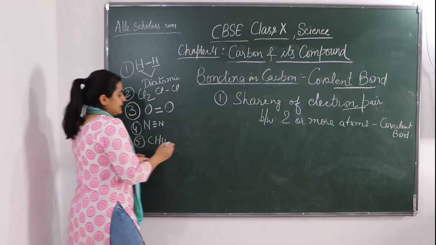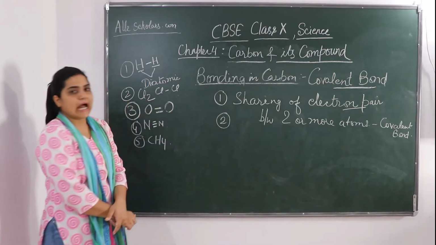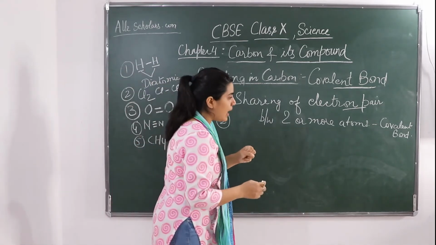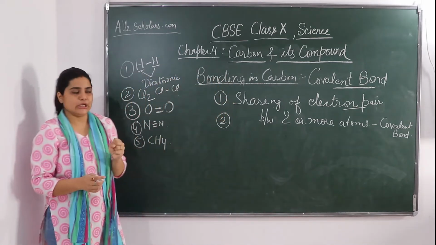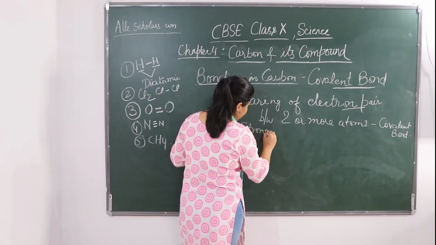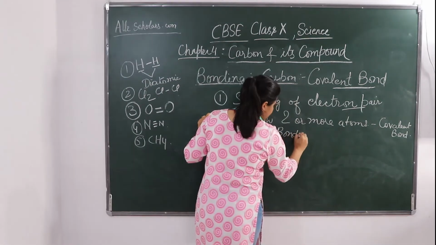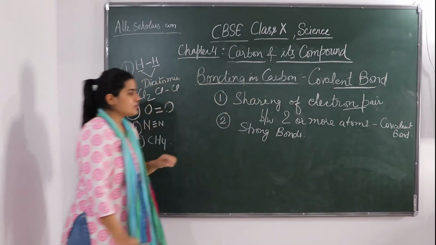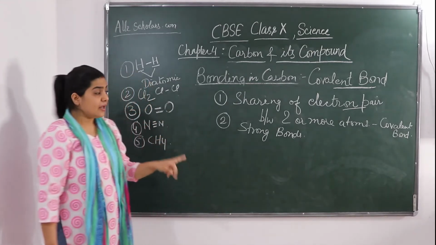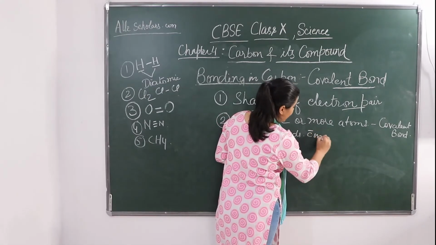Okay? And the second very important thing about the covalent bond is that these covalent bonds are seen to have strong bonds with the molecules. Okay, these are strong bonds. They are not weak like ionic bonds. They are strong bonds within the molecules.